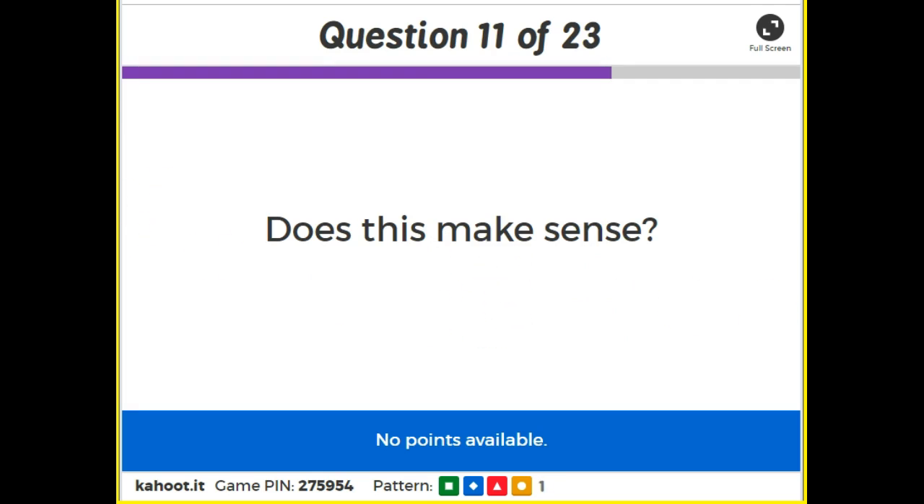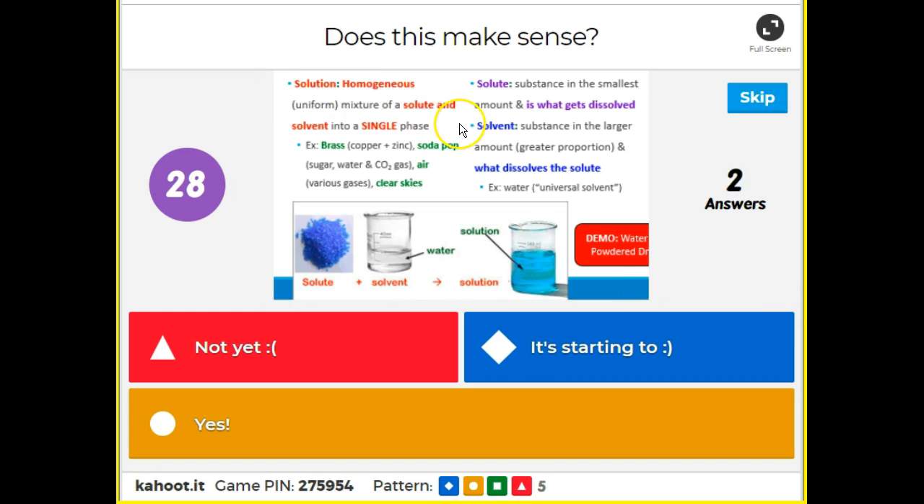Does this make sense, everyone? All right, a solution is both a solute and a solvent. The solute is what gets dissolved. The solvent is what does the dissolving. Water is usually what we're using, so water is the universal solvent. Cool, 15 seconds. Let me know if that makes sense.